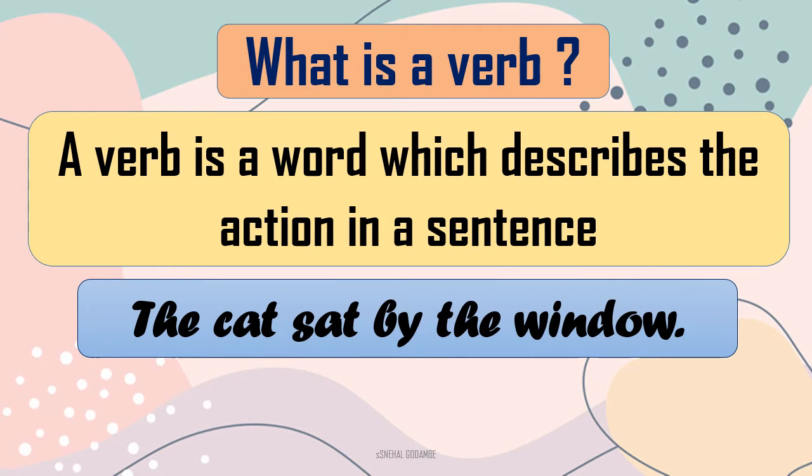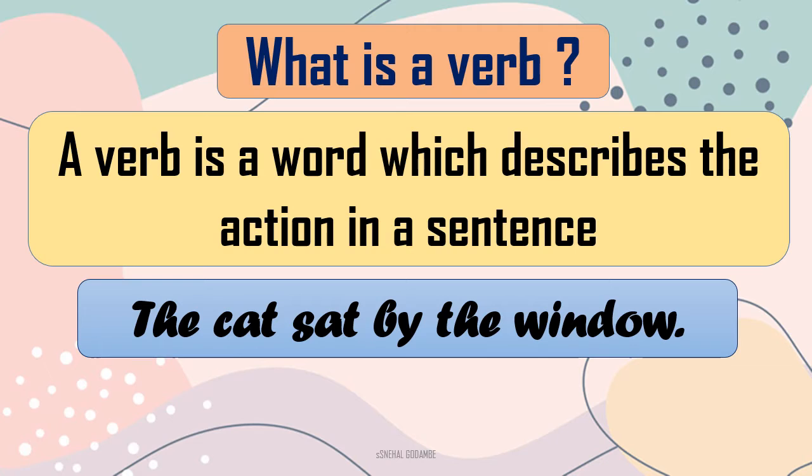Okay, we will see here very simple examples. There are two simple sentences. The cat sat by the window. Very simple, because it will help you to identify the verb in that sentence. Find out the verb. I know it will take just a few seconds for you to identify the verb from this sentence.